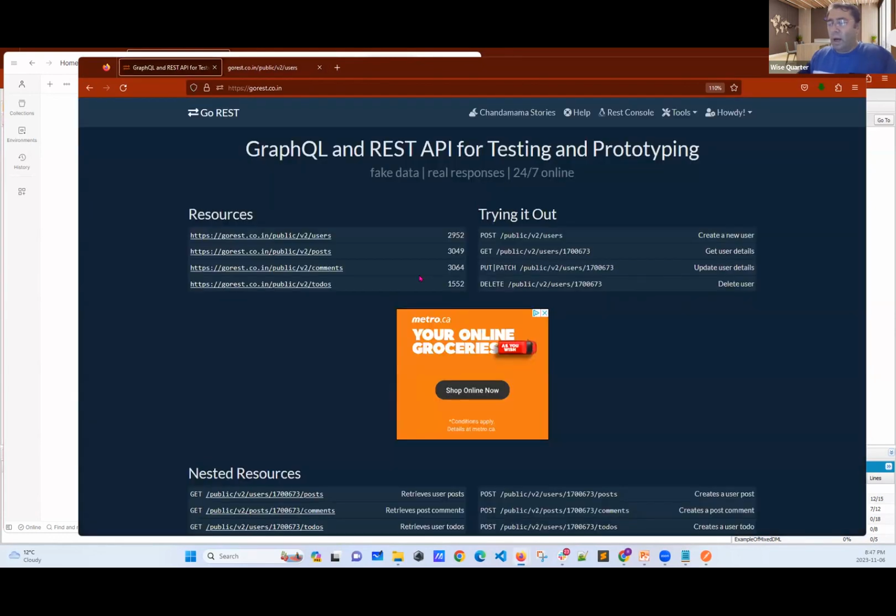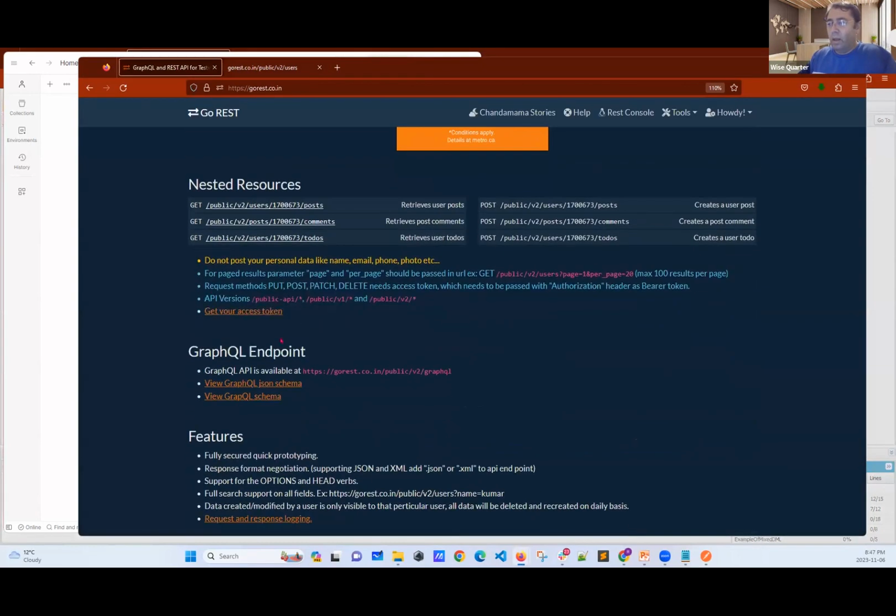Okay. Now, I want to see my, let's right click. I want to see my password, which means our token. Right click and open in a new tab.